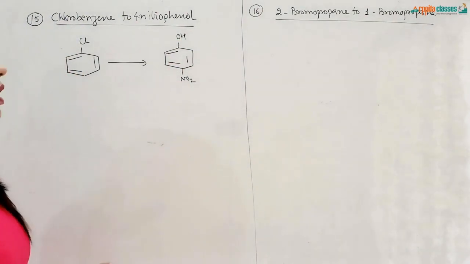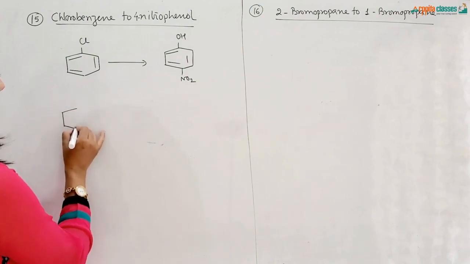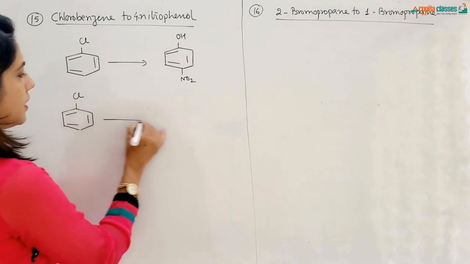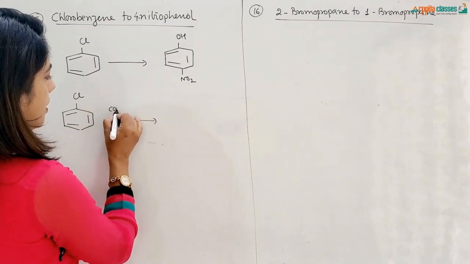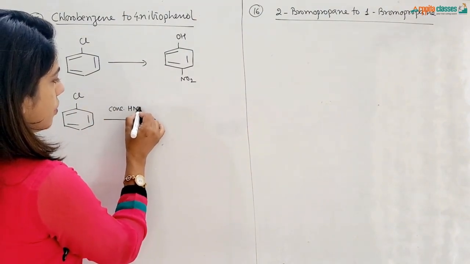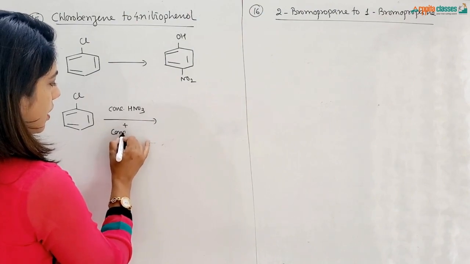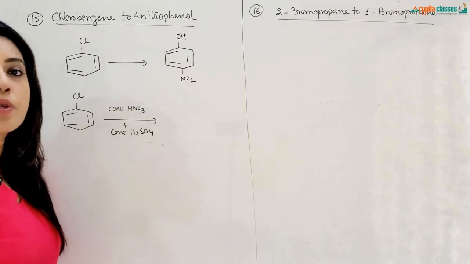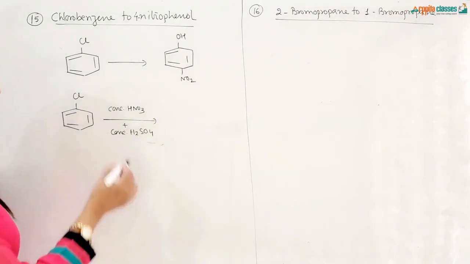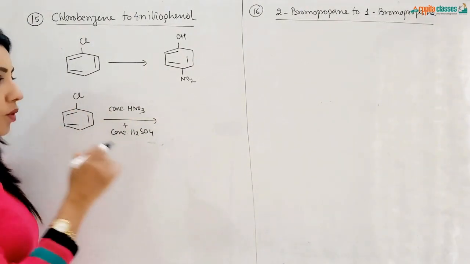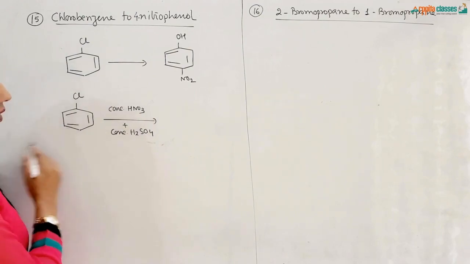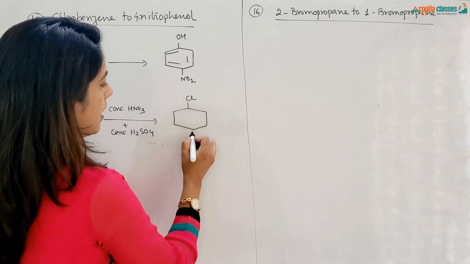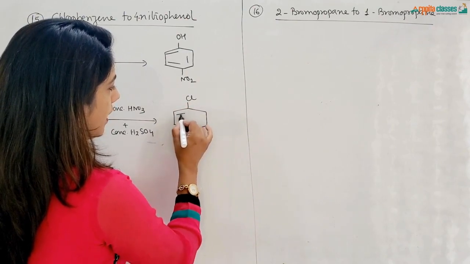So first of all, chlorobenzene will be treated with nitrating mixture, so we get a nitro group attached to it. Nitrating mixture is concentrated HNO3 plus concentrated H2SO4. We know that this is called nitrating mixture, which gives rise to the NO2 plus electrophile, and chlorine being an ortho-para directing group, that NO2 plus electrophile will get attached to the para position. So first of all, we get this, chlorine and NO2.